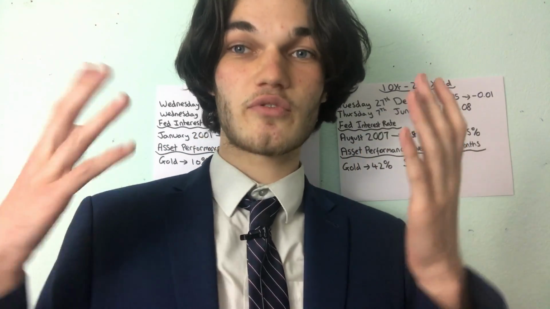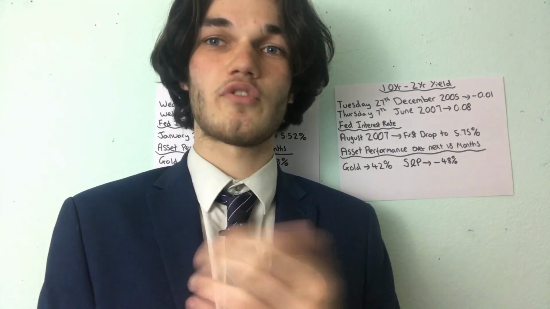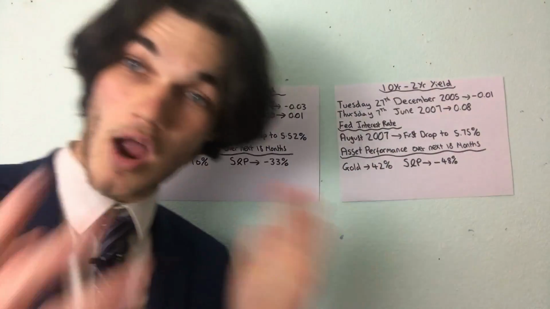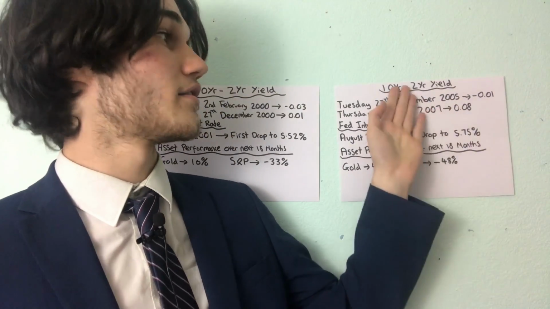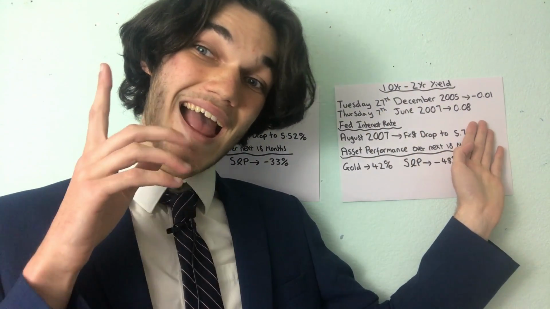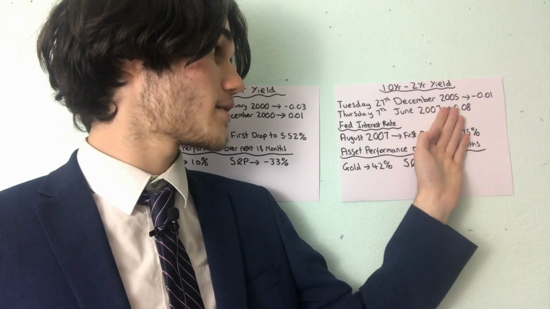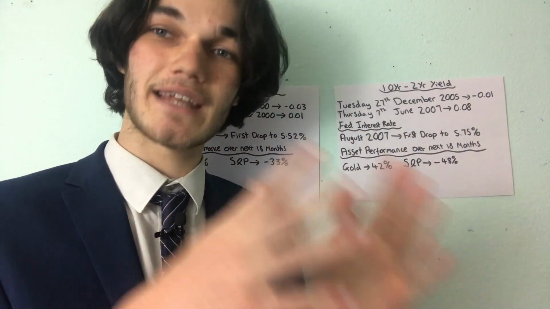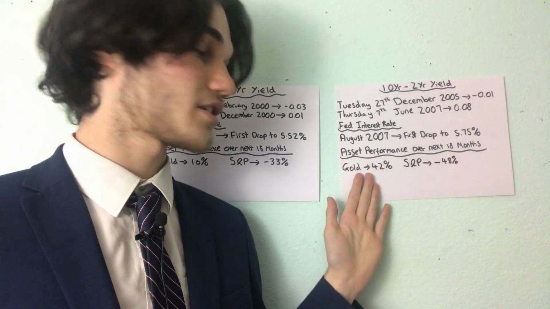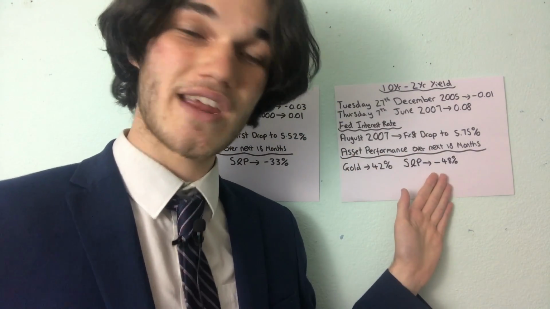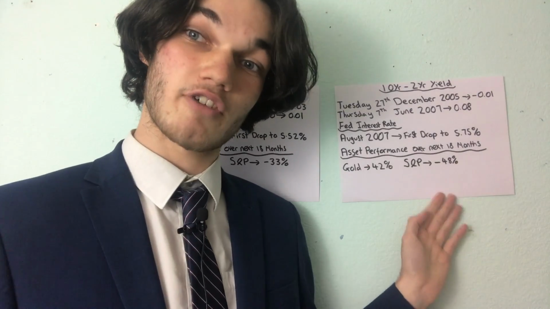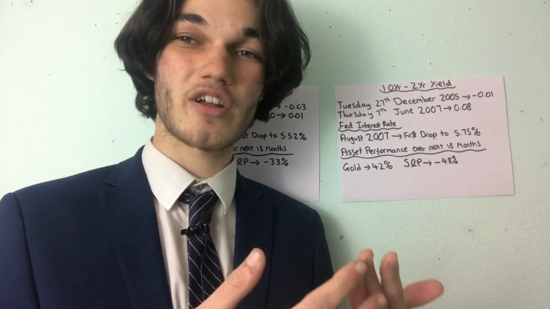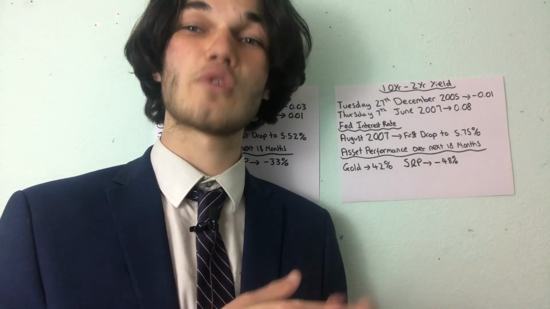So in my saving up for a recession guide, well, yes, I'm saving up for long term. Short term, I'm still bullish on S&P 500, on stocks. What I'm waiting for? Well, I'm waiting for the 10 to 2 yield to turn positive, and within 6 months of it turning positive, the Fed interest rate to drop. That's when I know, okay, boom, I step in, I put my investment decision to the test, and I get into gold, and I'm waiting for the next 18 months, and I'm hoping the S&P 500 does drop for a big buy-in. Because obviously we know when the economic boom comes back, the S&P 500 will be further up, and it will rise again, doesn't it?